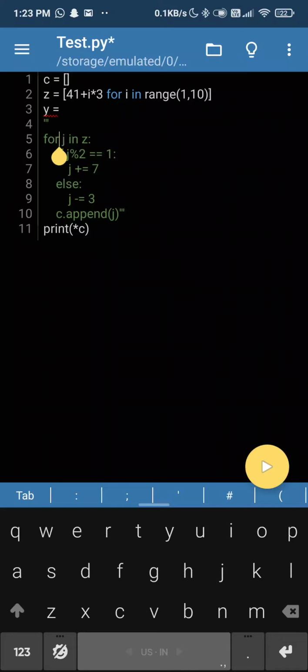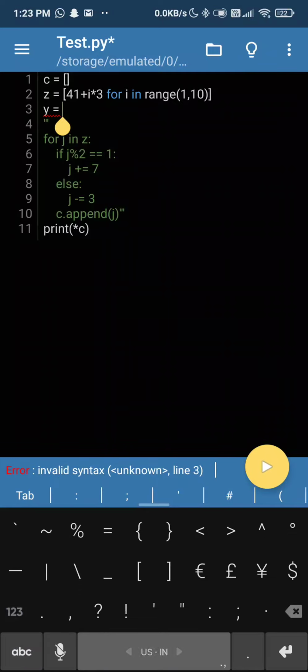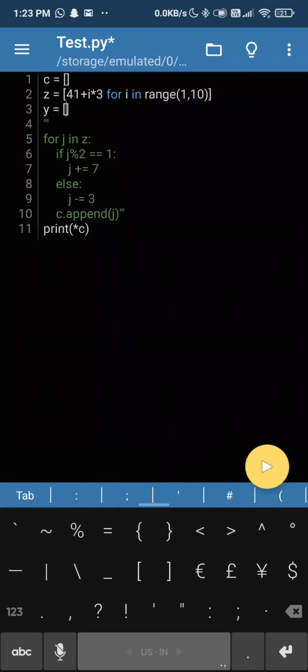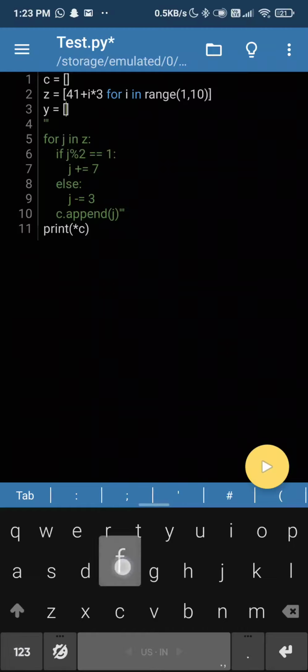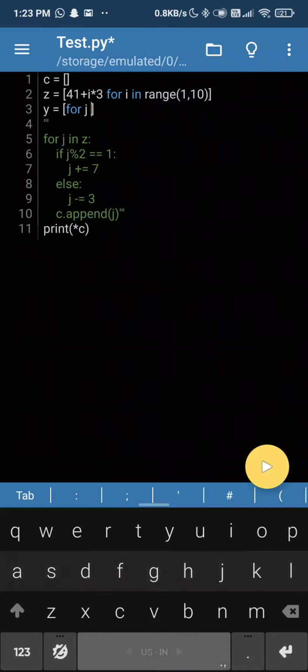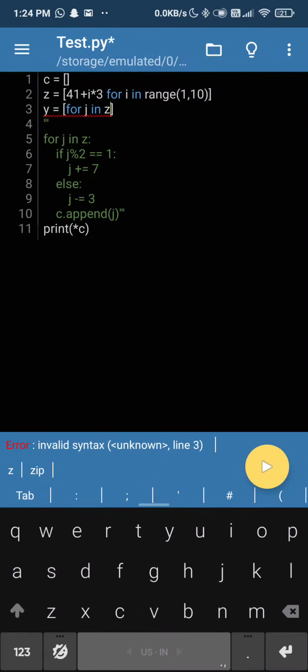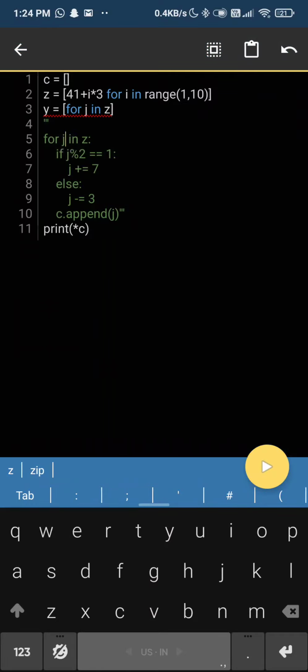So let's do it for y. So for j in z, same thing we'll copy. Just see the syntax, right? j in z. Even if you have never used generators, you can actually learn from this. For j in z, so we have completed this first line.